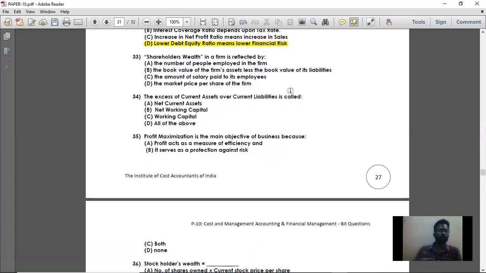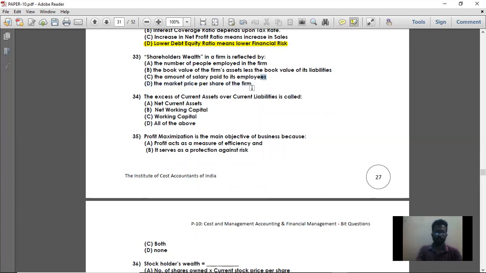Next, moving on to question number 33. Shareholders' wealth in a firm is reflected by. So how is the shareholders' wealth in a firm reflected? What is the formula for calculating the shareholders' wealth? Simple. You can multiply your number of shares with the market price per share. So option D is the right answer.